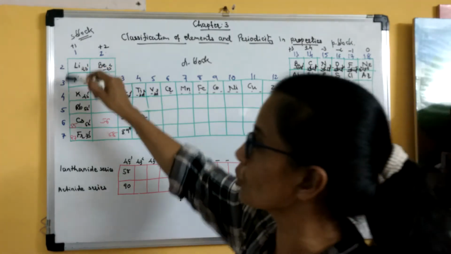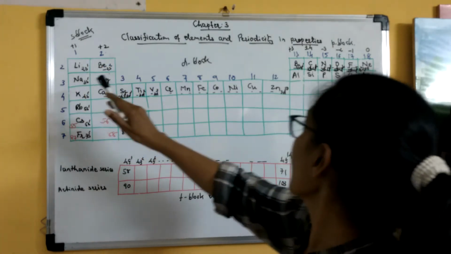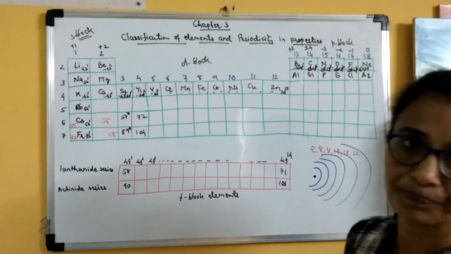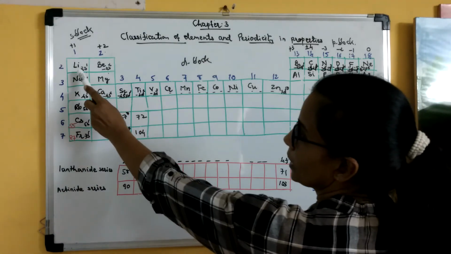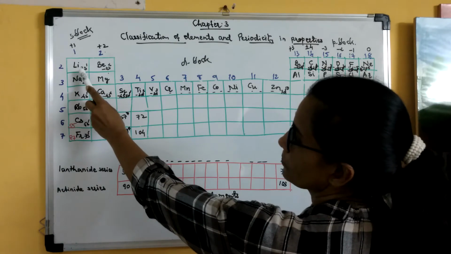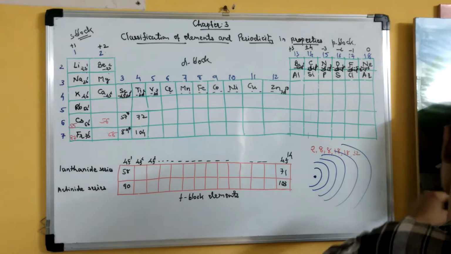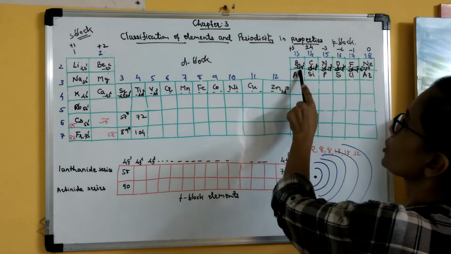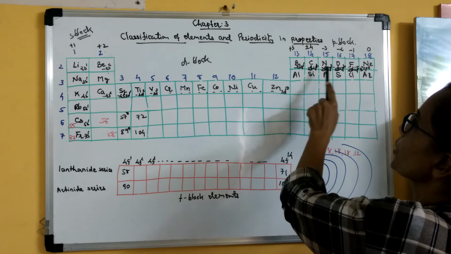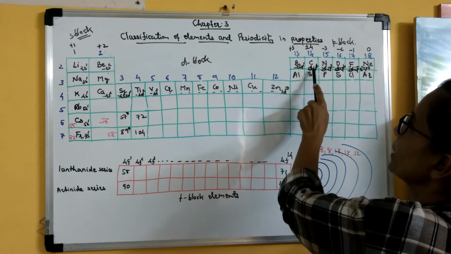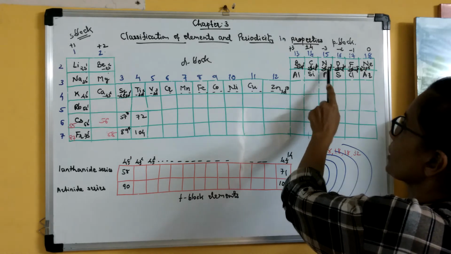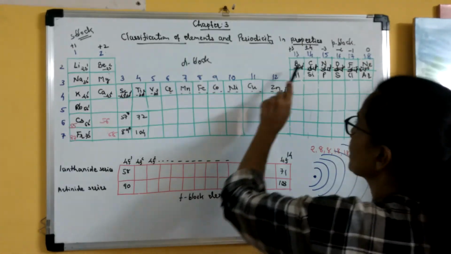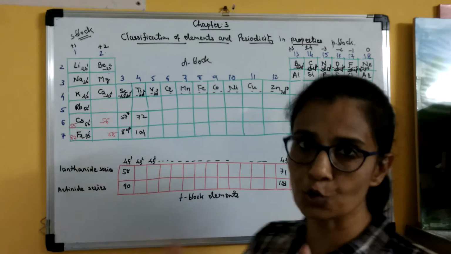Now let us go to the period. I have written the configuration of the second period elements. Here you can see the first element is lithium, the configuration is 2s1. Second is beryllium, the configuration is 2s2. Then the following elements have 2s2 2p1, 2s2 2p2, 2s2 2p3 and so on. Likewise, the principal quantum number of the last orbit is 2.